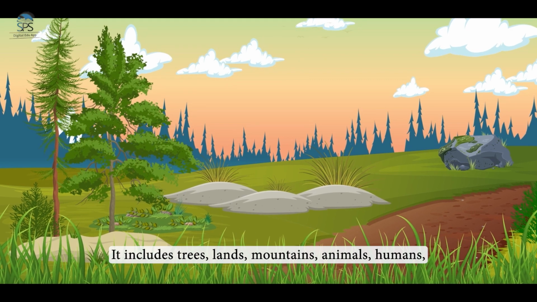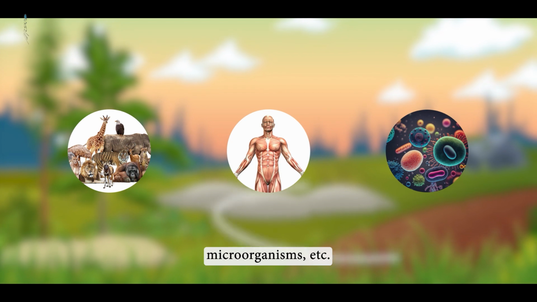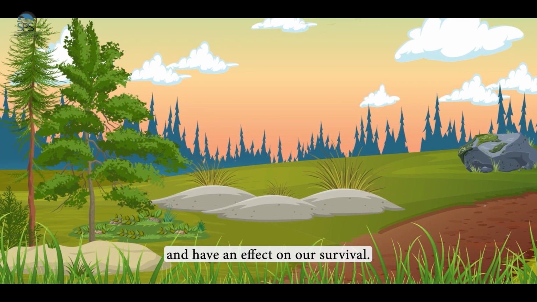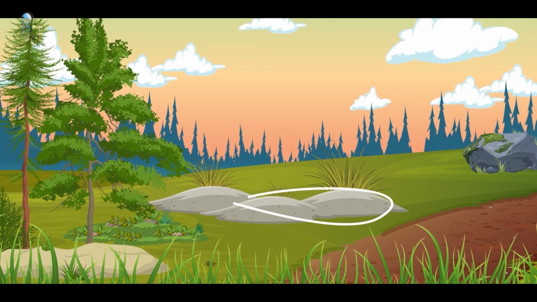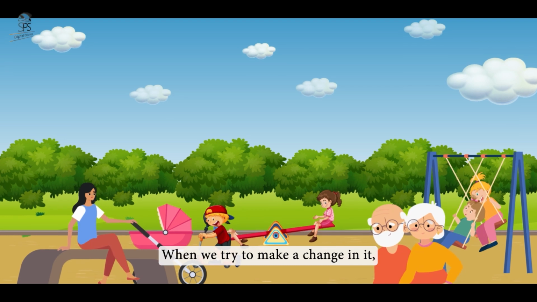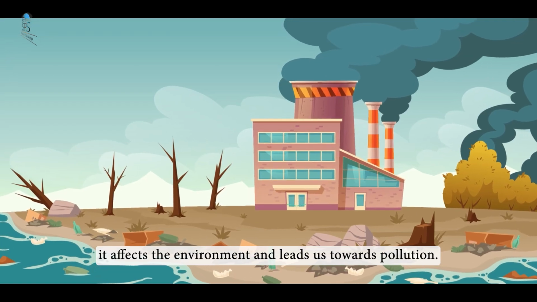It includes trees, lands, mountains, animals, humans, microorganisms, etc. Both living and non-living things are part of our environment and have an effect on our survival. All the things present in our environment have their pre-decided role. When we try to make a change in it, it affects the environment and leads us towards pollution.